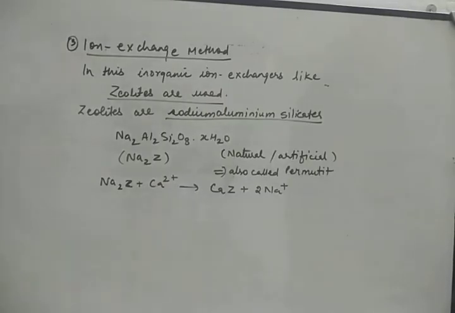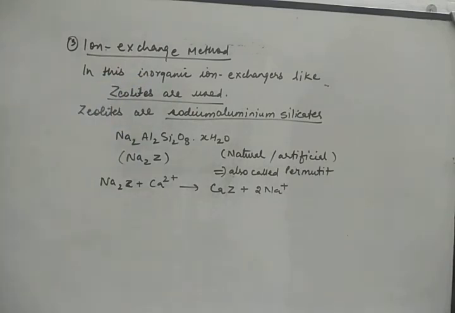The next method is the ion exchange method. It is also a modern method for softening of hard water. Now in this method, the ions which are responsible for hardness of water, which are calcium and magnesium ions, are exchanged by the other ions which are present in some chemical compound. And that chemical compound is known as ion exchanger. So in this method, we'll use an inorganic ion exchanger.